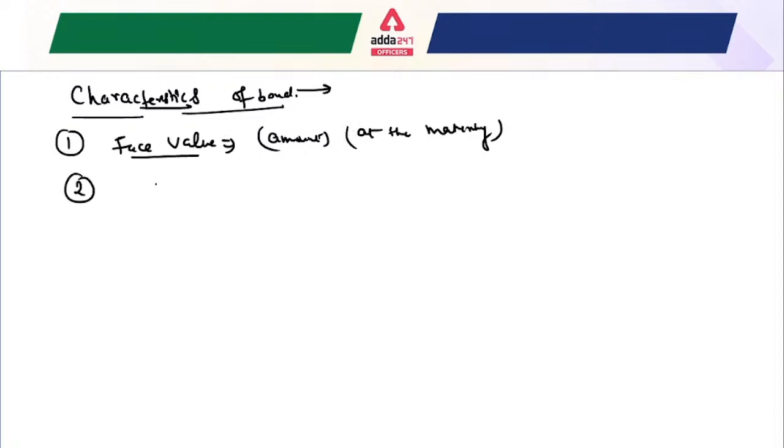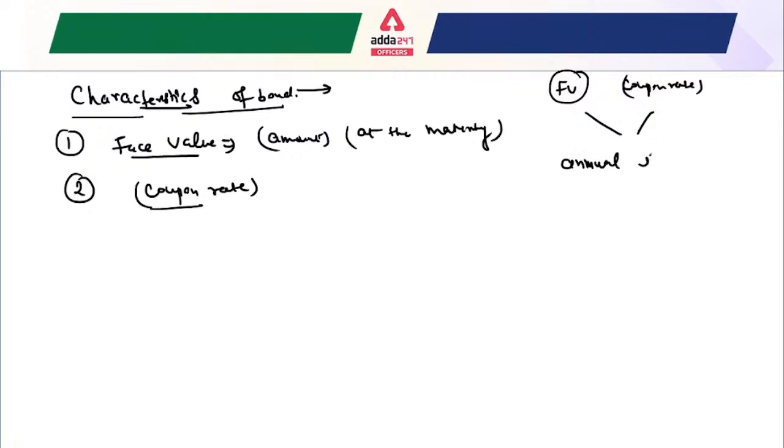After that, another term is the coupon rate. Whenever you find a question where you are given the face value and the coupon rate, you can easily derive the annual interest earned by the investor.